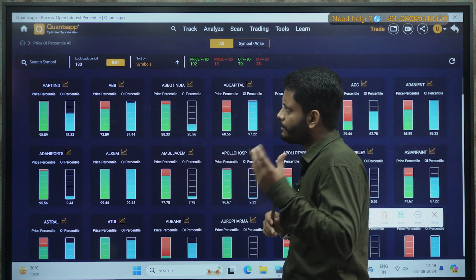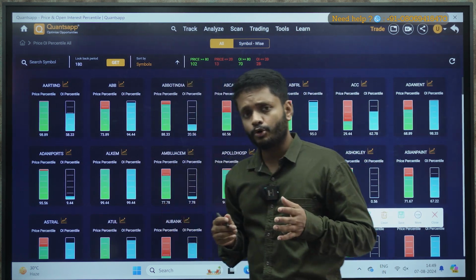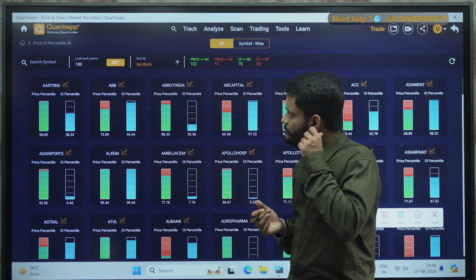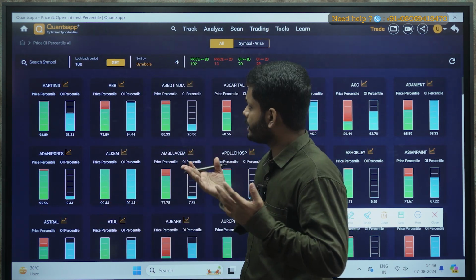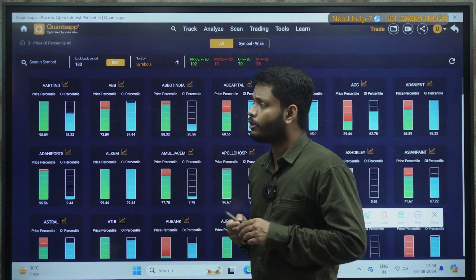We have backtested and kept it as 180. So if you want to tweak it, you can tweak it to your whims and fancies. There are no such issues. You can keep it as 90, you can keep it as 60, whatever you want.